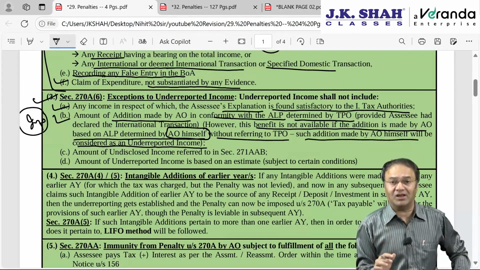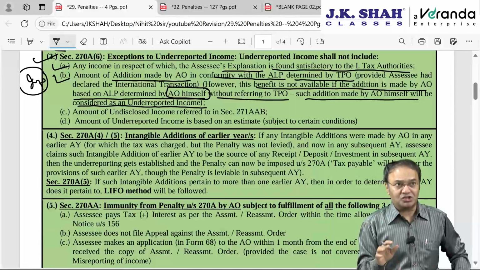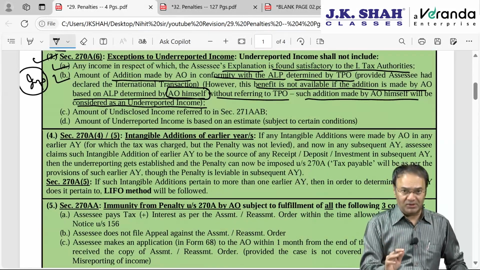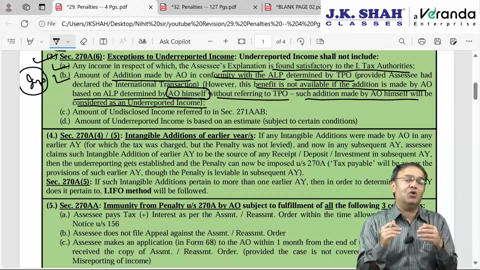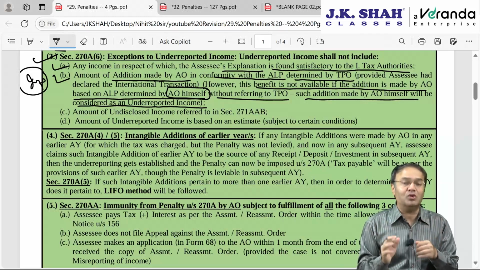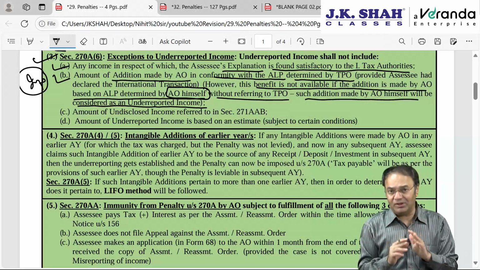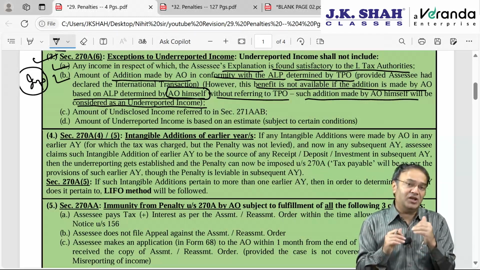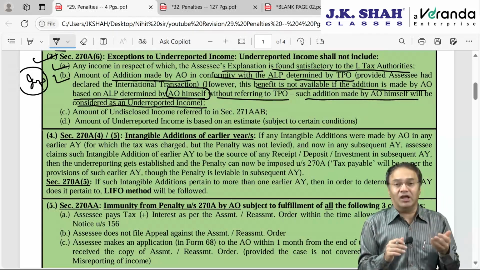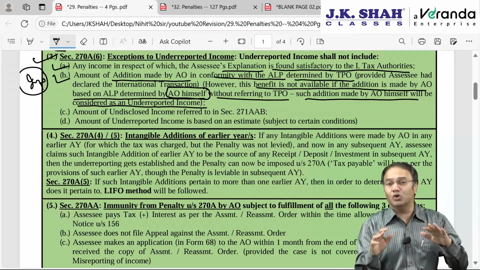I have some practical experience also of this. So just keep it in your mind, howsoever illogical it may be. If additions are made by the AO by determining ALP suo moto, then penalty will be levied. It will be considered as underreporting. But if the same ALP is determined by the TPO and that is how the AO makes the addition, then no penalty.